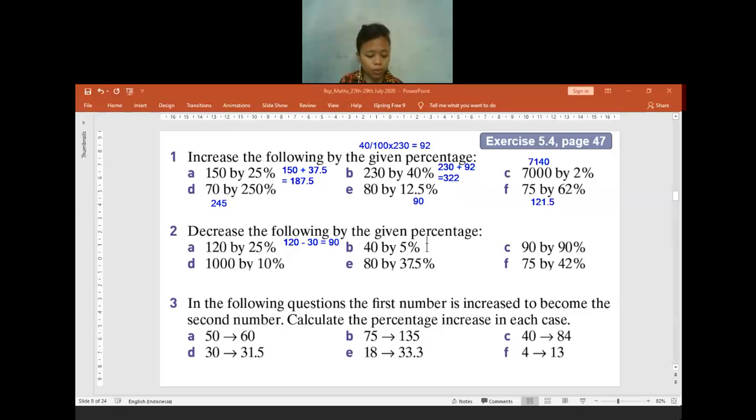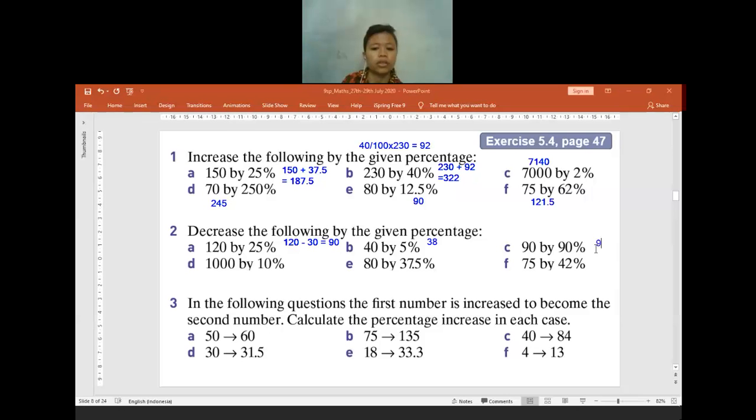How many will it be? The answer is going to be 38. 38. Okay, good job. For the next question, 90 decreased by 90%, the answer is going to be 9. Okay, good job.